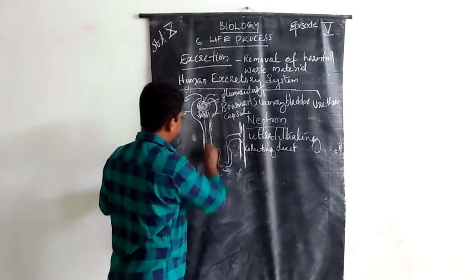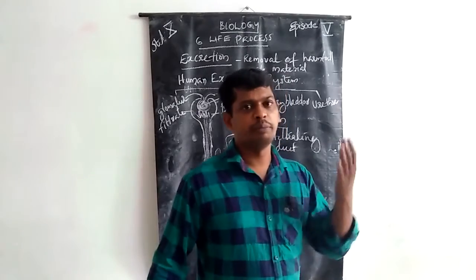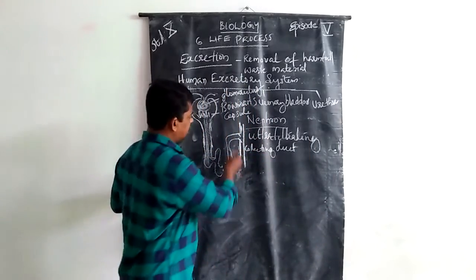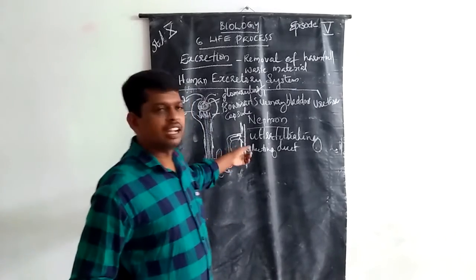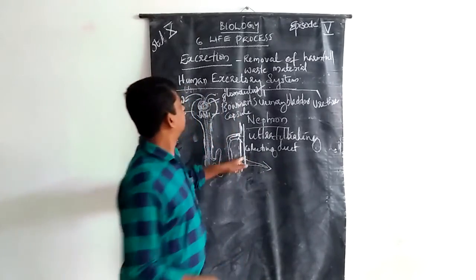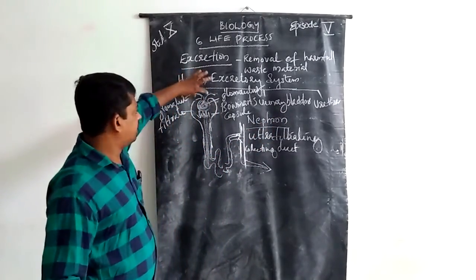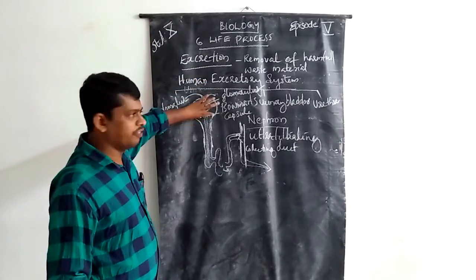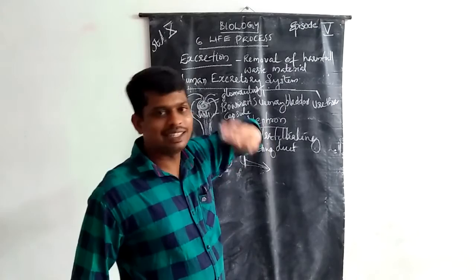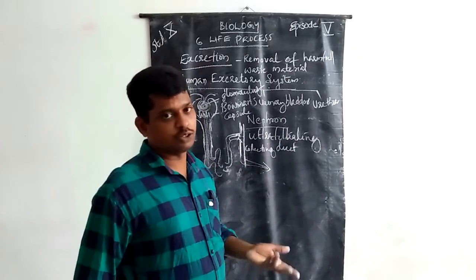The glomerular filtrate contains urea, creatinine, vitamins, water, minerals, amino acids, sodium, potassium, and food materials also.